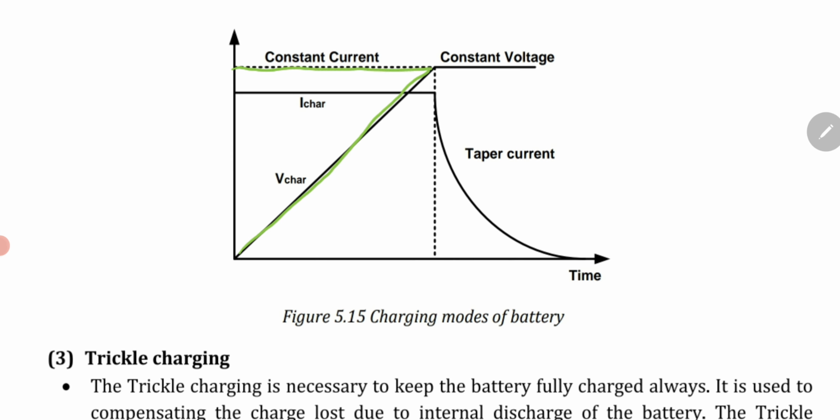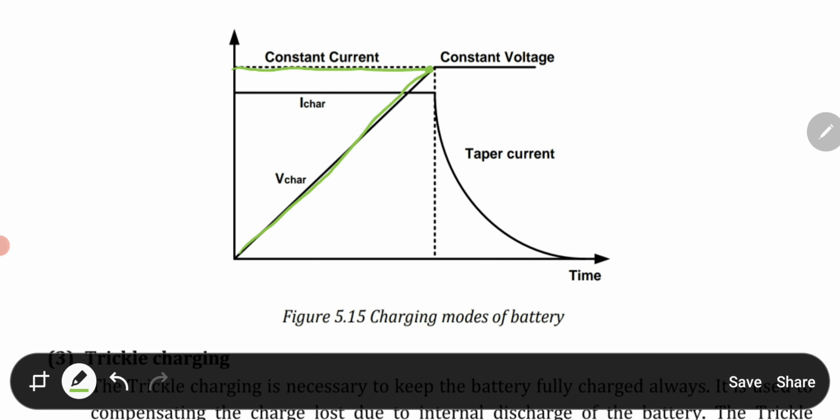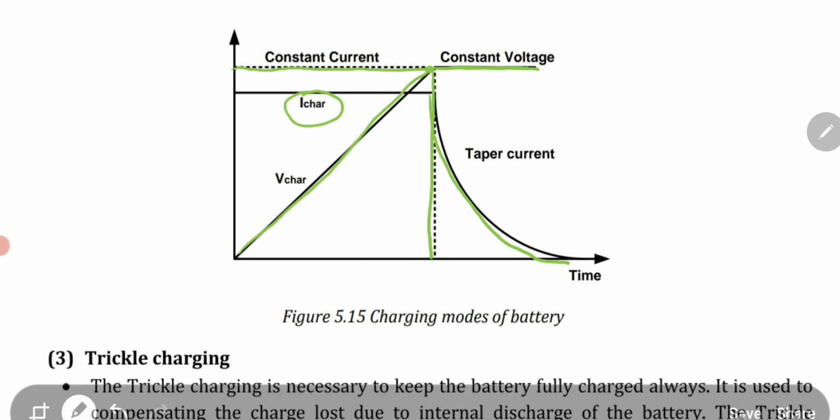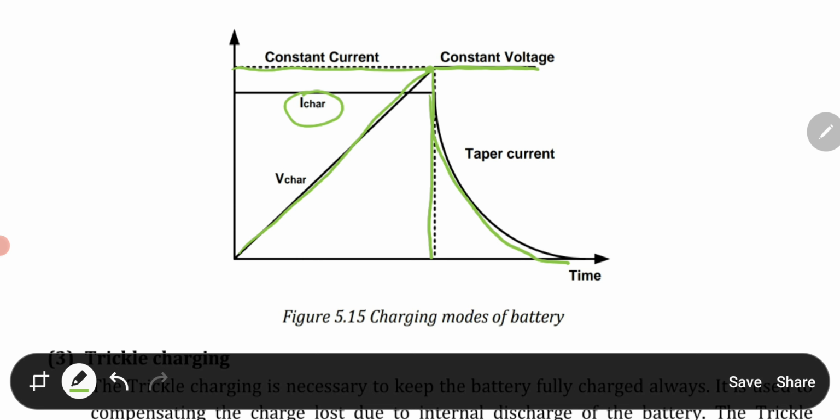Once it reaches the value of full constant voltage, at that time constant current mode is dropped and constant voltage mode is started. And this is known as the taper current as well, and this is your charging current.